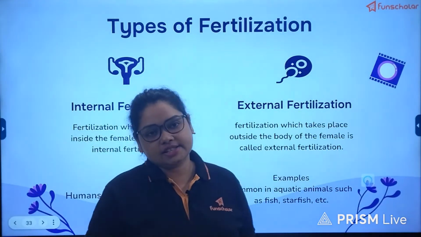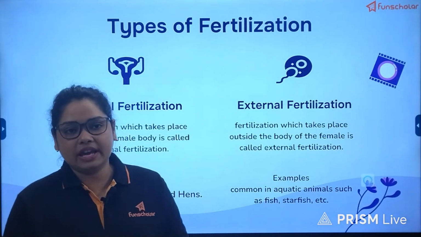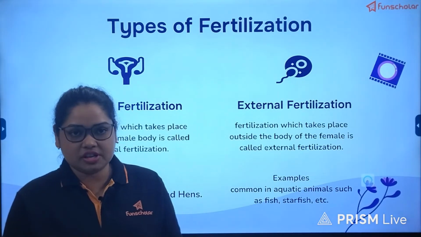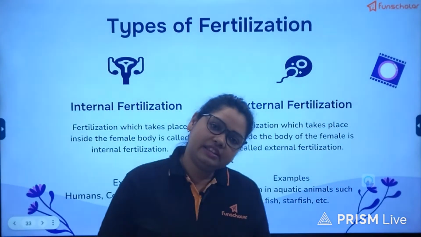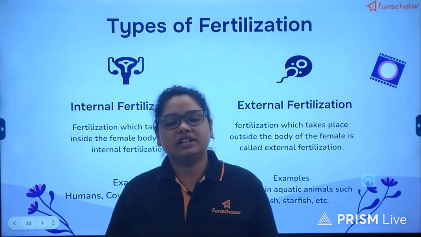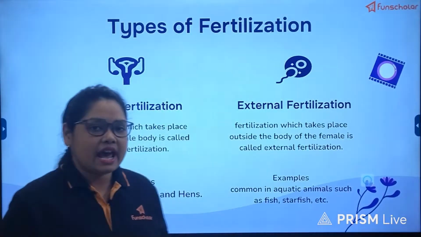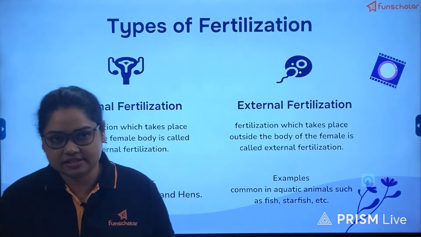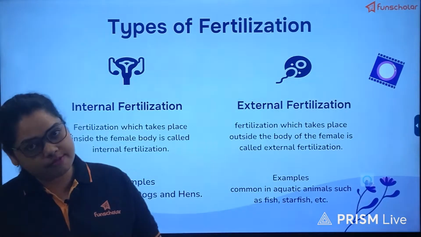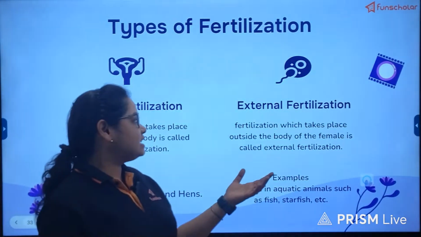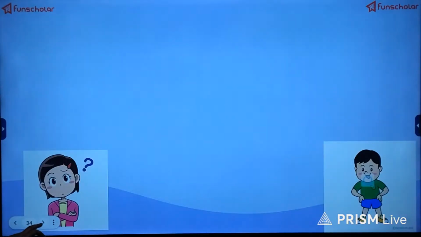Now in all these cases you will notice that they lay a cluster of eggs which look like a translucent, jelly-like substance, and within that egg cluster only, fertilization will take place inside each of the eggs, and after fertilization is complete, then the young ones will come out of the eggs. So these are the two types of fertilization that we can observe in nature.